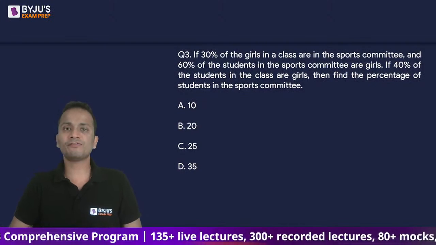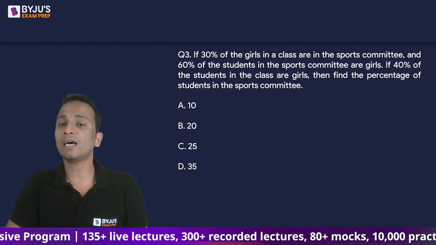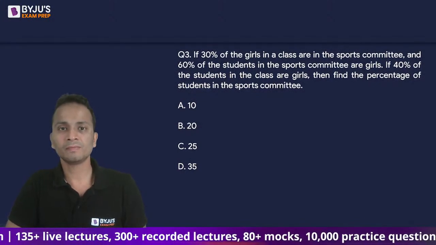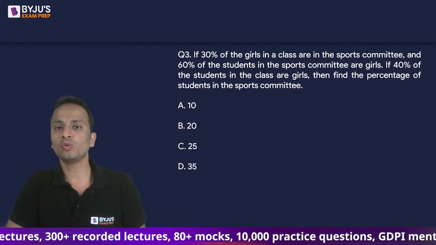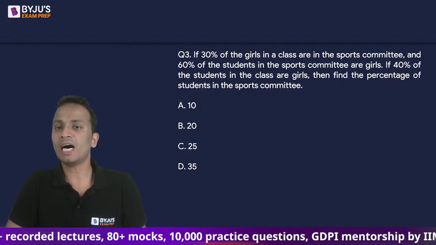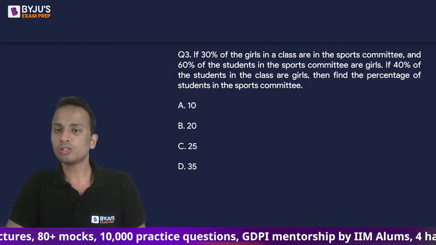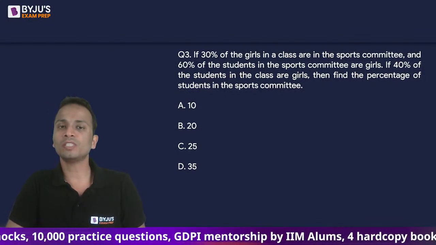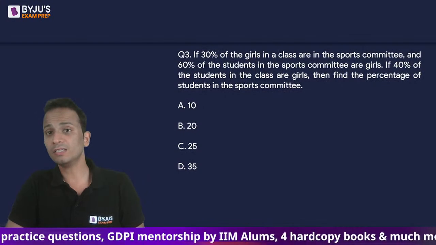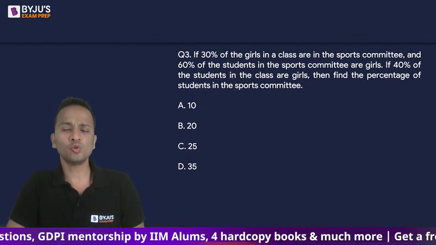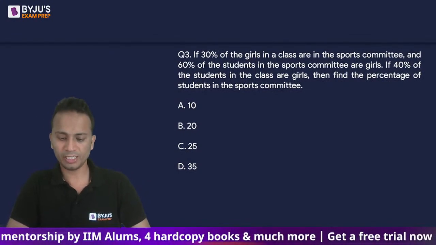Now, the question says that if 30% of the girls in a class are in the sports committee, and 60% of the students in the sports committee are girls. Also, if 40% of the students in the class are girls, then find the percentage of students in the sports committee.